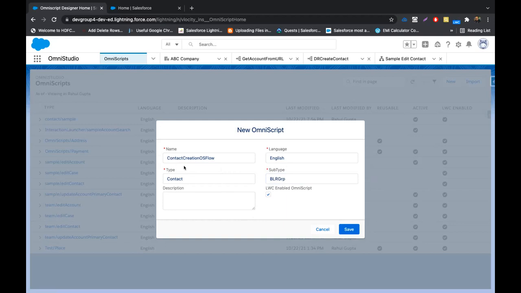So language, type, and subtype make an OmniScript unique. If I use a type, subtype, and language combination that is already present in the org, it will create a new version of it rather than creating a new OmniScript. So every time we create a totally new flow for a particular use case, we have to keep the combination of type, subtype, and language unique, so that we don't run into that versioning issue. Okay, so I'll quickly save this.